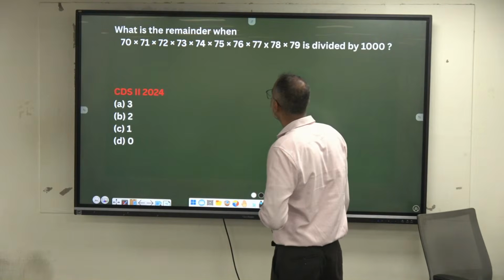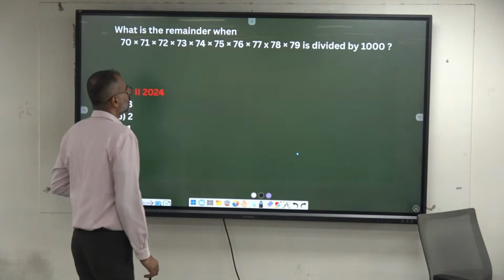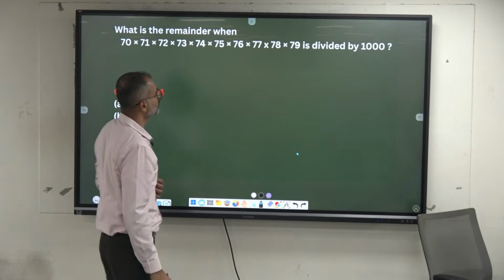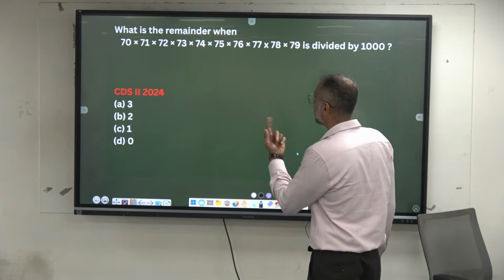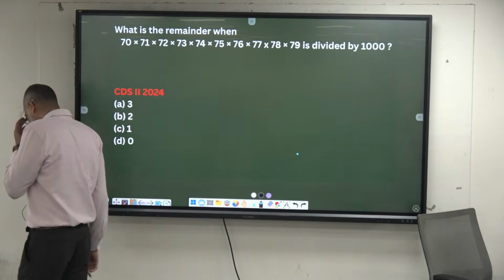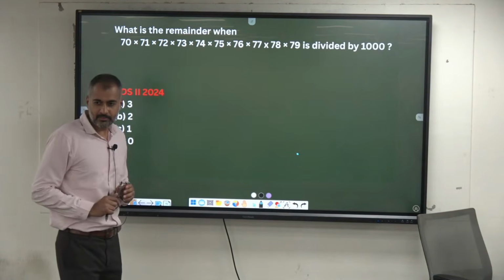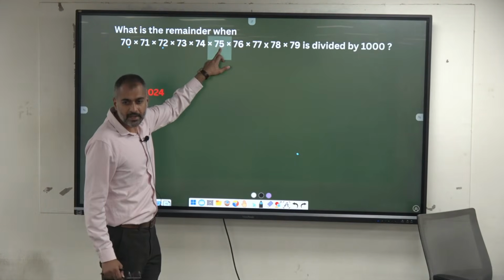What is the remainder when divided by 1000? Can you make 3 zeros out of this? There is already 1 zero. There is a 2 here, there is a 5 here. Okay, I can make 2 zeros.